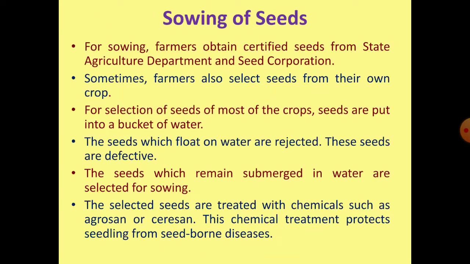So the next process is sowing of seeds. For sowing, farmers obtain certified seeds from the State Agriculture Department and Seed Corporation. Sometimes farmers also select seeds from their own crop. For selection of seeds of most of the crops, seeds are put into a bucket of water. The seeds which float on the top are rejected. These can be defective seeds. The seeds which remain submerged in the water are selected for sowing. The selected seeds are treated with chemicals such as argocin or kerosene. This chemical treatment protects the seedling from seed-borne diseases.